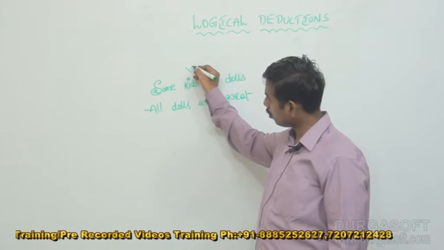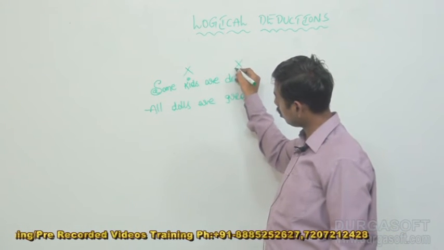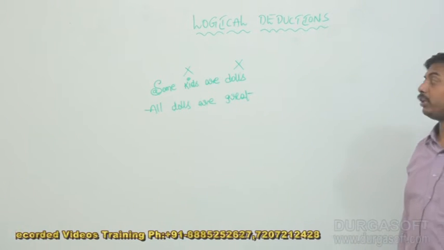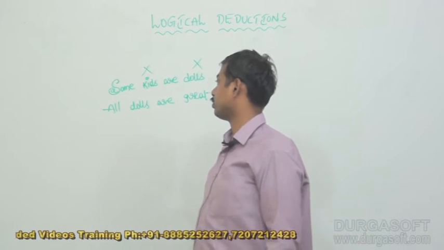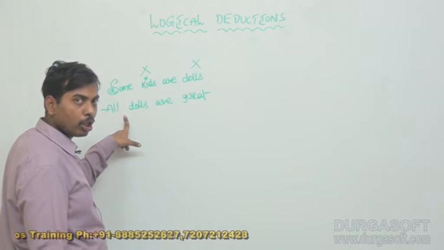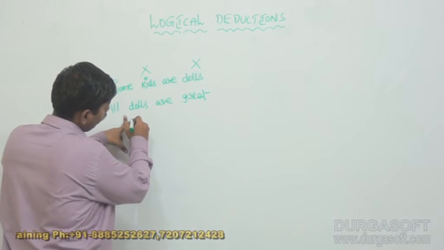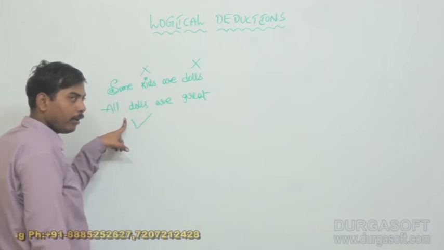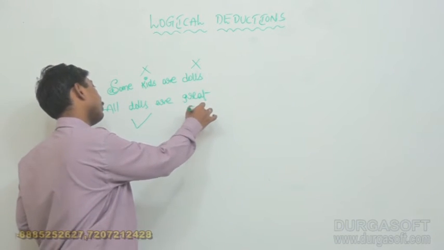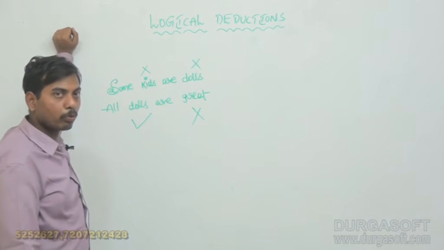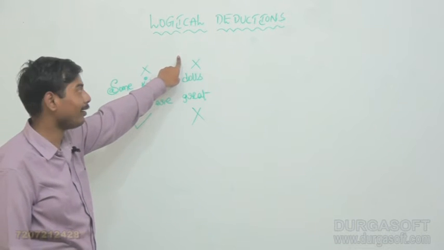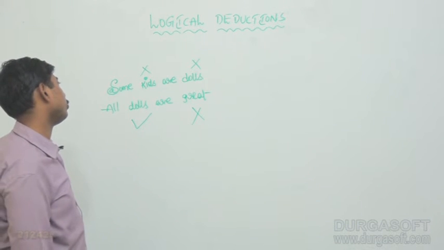Dolls. Subject is not distributed and predicate is also not distributed. Next one, the second one is what kind of statement? The second one is a universal affirmative statement. Affirmative statement means, here, what is the subject? Dolls. In that universal affirmative statement, the subject should be distributed and the predicate should not be distributed. Am I clear? This is the distribution process for the universal affirmative, and this is the distribution process for the particular affirmative. Let us put concentration here.